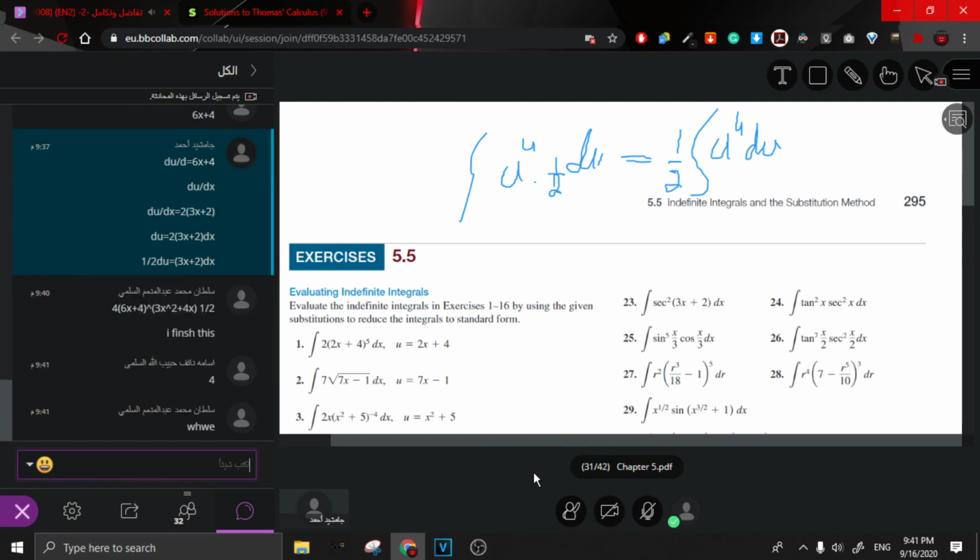u power 5 divided by 5, you can see I have written it on the top.